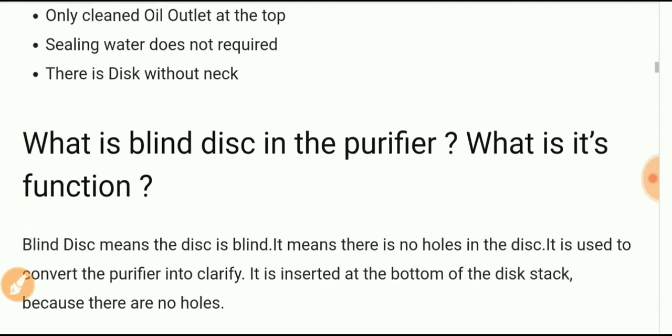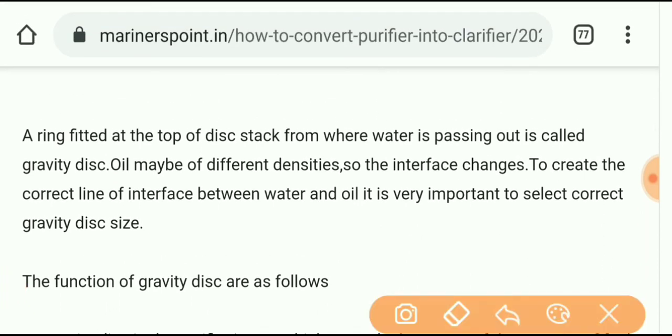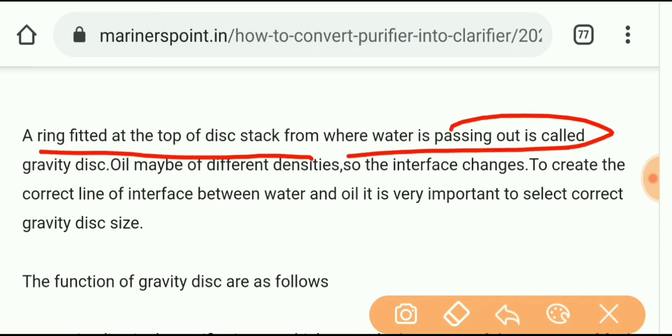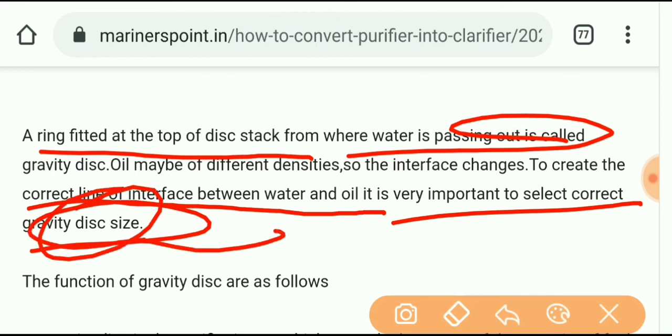Now we will also understand what a gravity disc is. A gravity disc is a ring fitted at the top of the disc stack from where water passes out. And what is its main purpose? Its work is creating the correct line of interface between the water and oil, and it is very important to select the correct gravity disc size. It is given by the manufacturer.